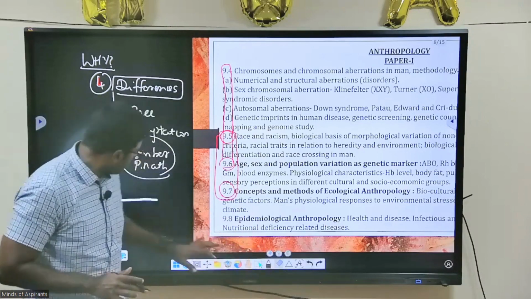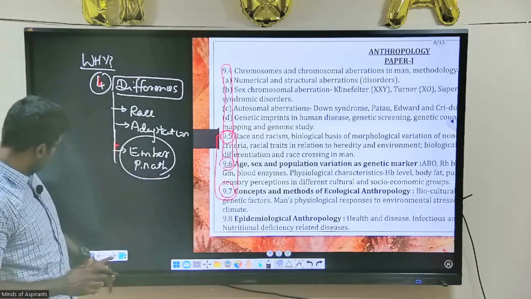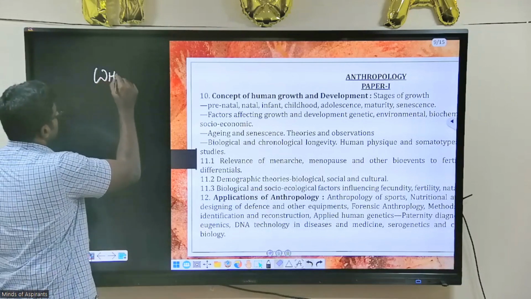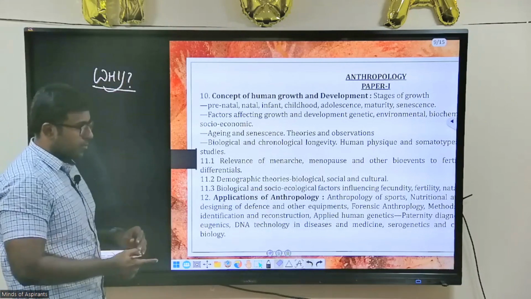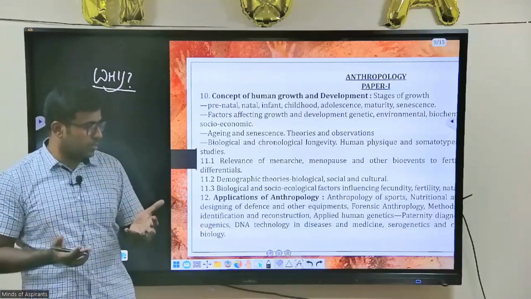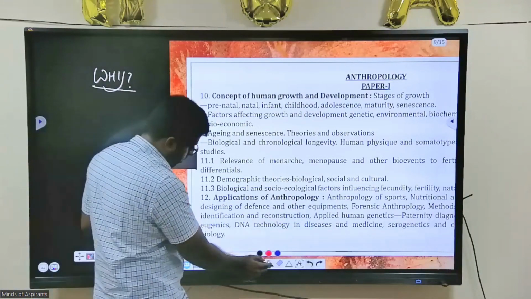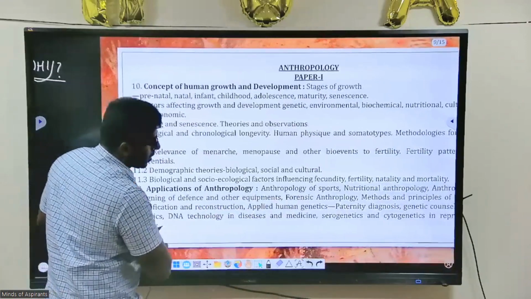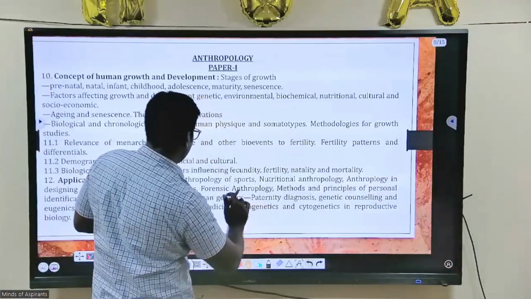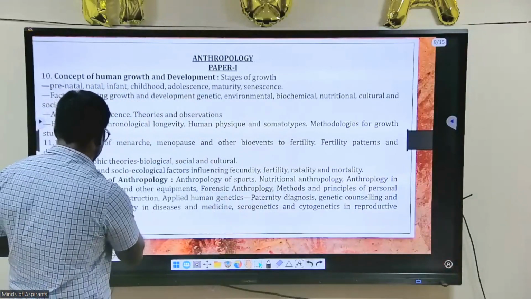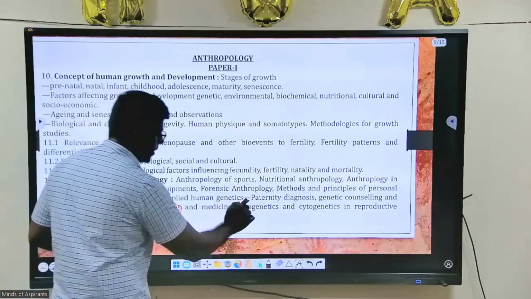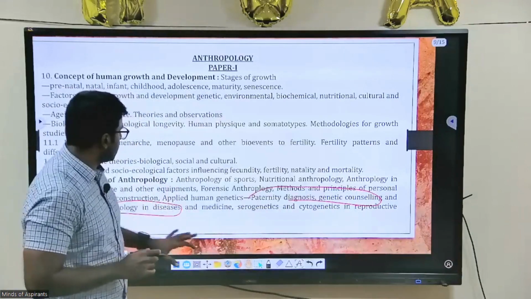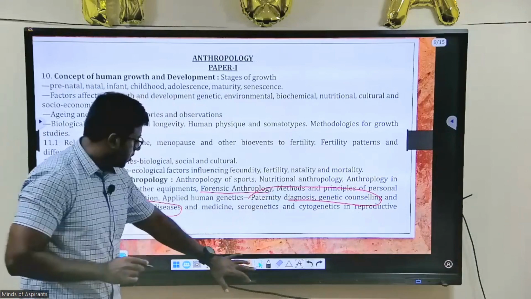Okay, next section. That is the fourth, fifth section. So why as civil servants do you have to study anthropology? One of the most important topics here is forensic anthropology. You will have some DNA technology and diseases, paternity diagnosis, genetic counseling, all this under forensic anthropology. Look at this. It is there.